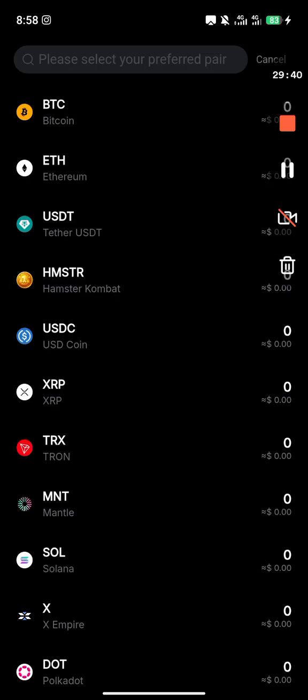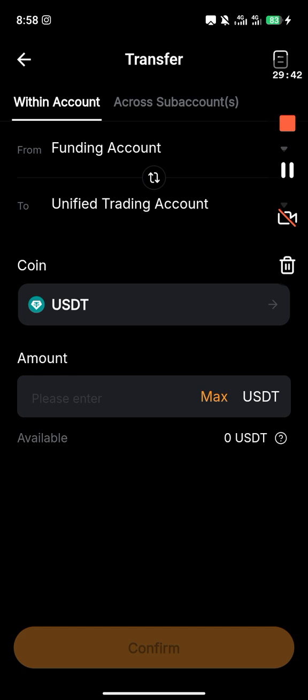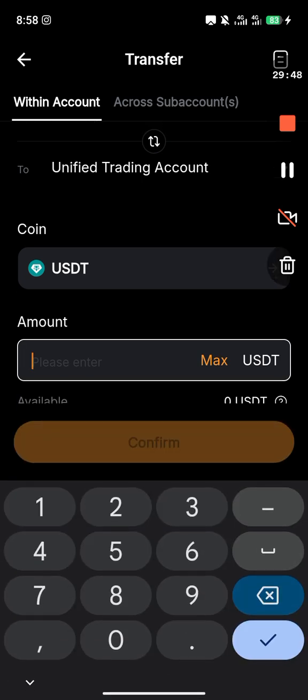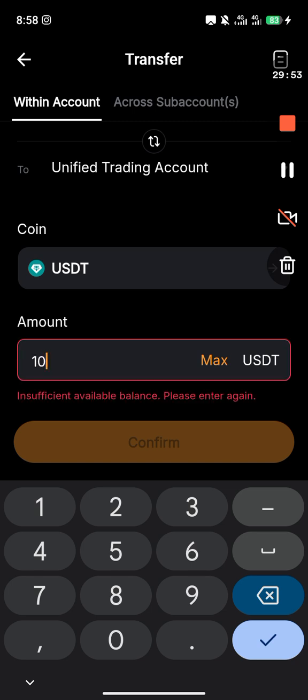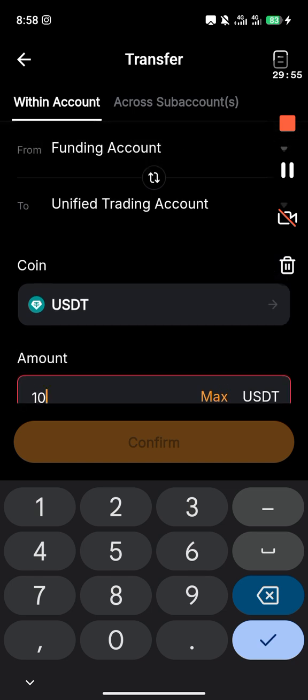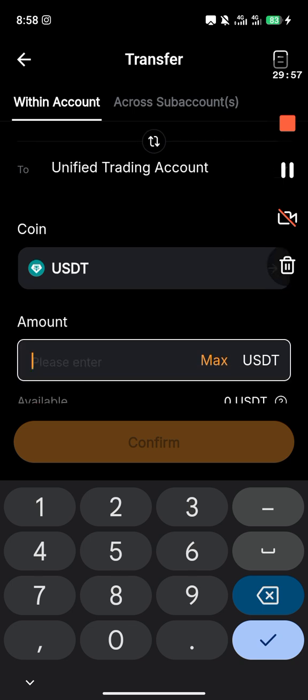Whatever coin you buy, you search it here and then you click on it. You will now transfer from your funding account to your unified trading account. Assume I bought $50 and I want to trade with $10, so I'll just transfer $10 to my unified trading account. Or maybe I bought $100 and I want to transfer $5 to my unified trading account.